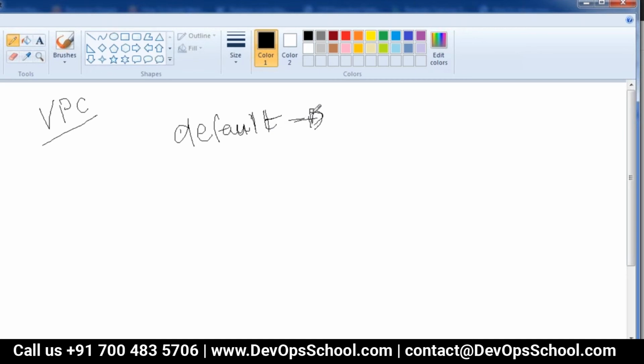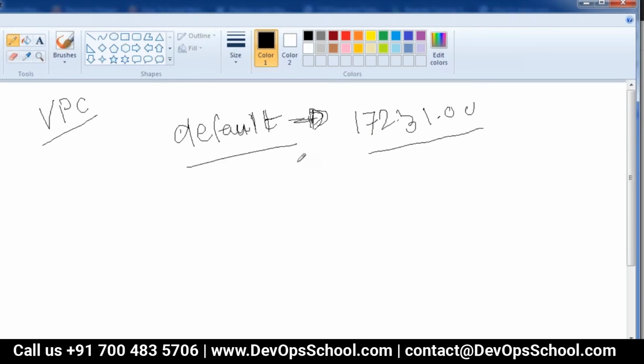Okay, so the default VPC is already there in every region, and there are certain components in a VPC. We will have a look into those. These components are already created in the default VPC. Moreover, it has a fixed IP address range, 172.31, for the default VPC.